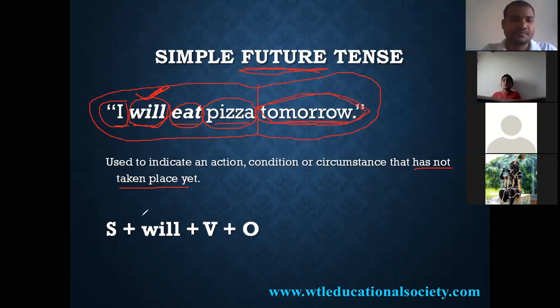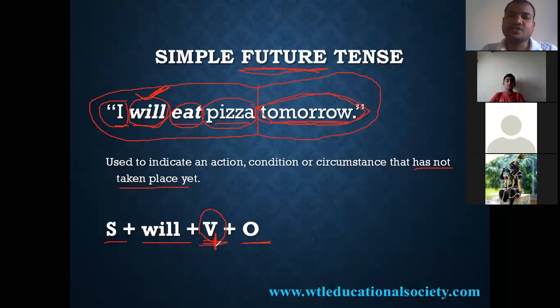Right, the structure: subject plus will plus verb plus object. Here, the verb is most probably V1. In the simple future, we have to use V1.